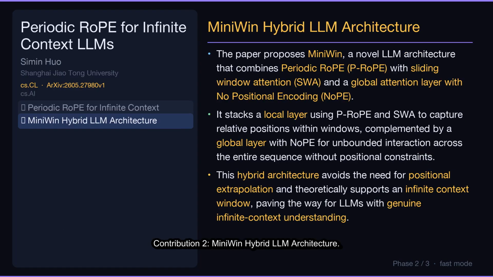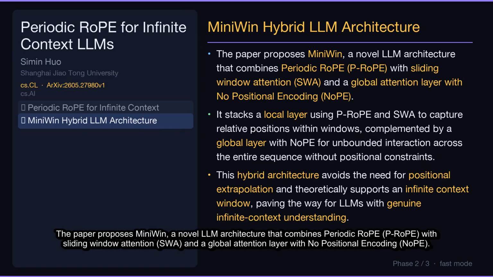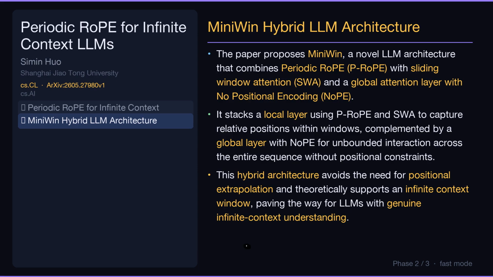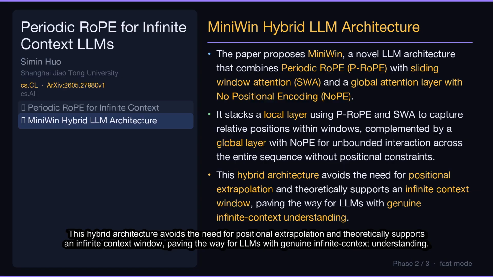Contribution 2. MiniWin Hybrid LLM Architecture. The paper proposes MiniWin, a novel LLM architecture that combines periodic RoPE, PRoPE, with sliding window attention, SWA, and a global attention layer with no positional encoding, NoPE. It stacks a local layer using PRoPE and SWA to capture relative positions within windows, complemented by a global layer with NoPE for unbounded interaction across the entire sequence without positional constraints. This hybrid architecture avoids the need for positional extrapolation and theoretically supports an infinite context window, paving the way for LLMs with genuine infinite context understanding.